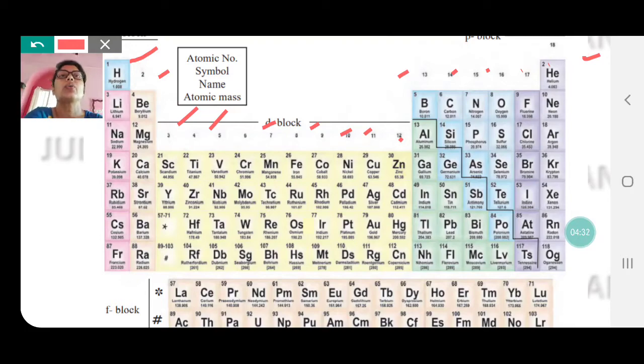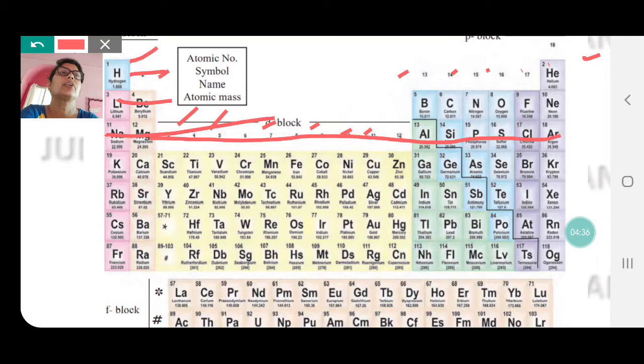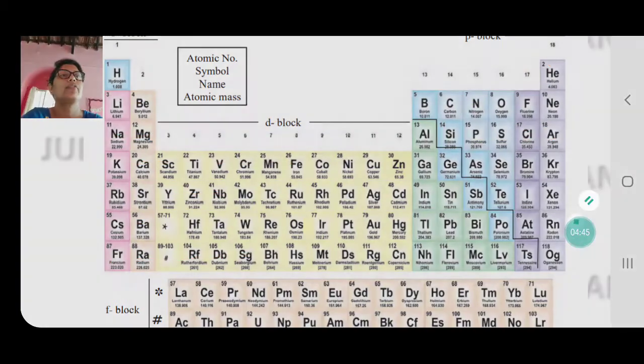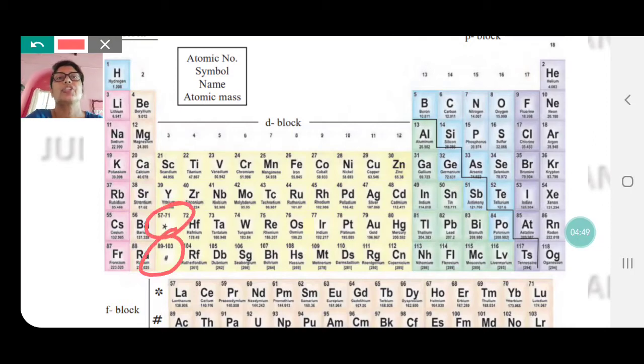Now looking at the rows, we have 1 row, 2, 3, this entire thing of course. This is the 2nd row, 3rd row, 4th period, 5th, 6th and 7th period. Now if you look carefully, you will find that there is a star here and a hash here, and these are actually brought down here.